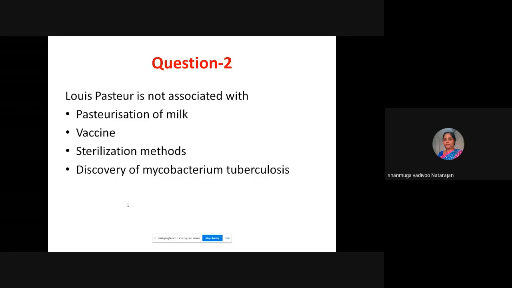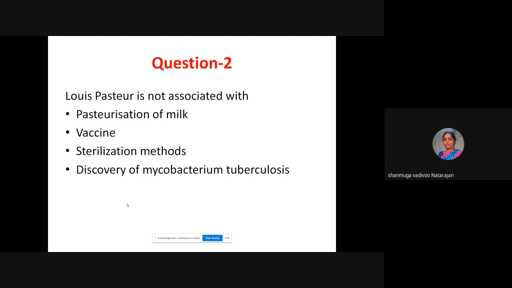So Mycobacterium tuberculosis was discovered by whom? Who is the scientist who contributed to this? Louis Pasteur contributed to many vaccines.